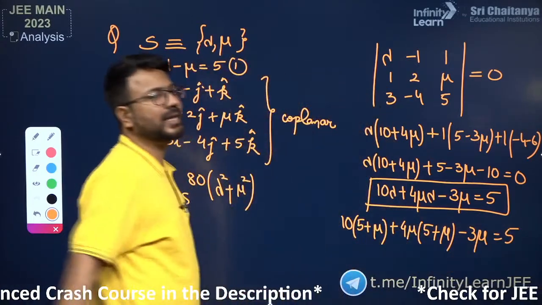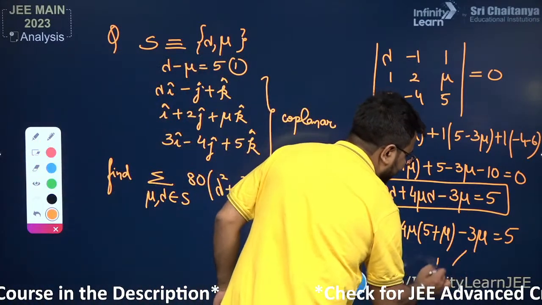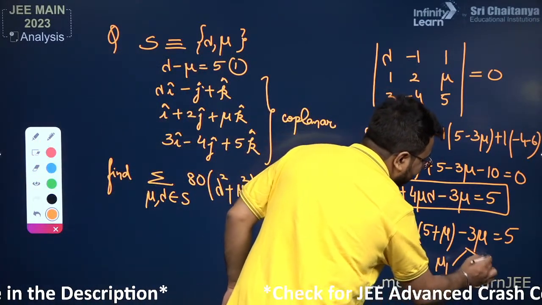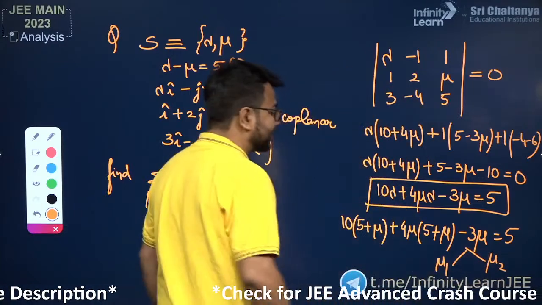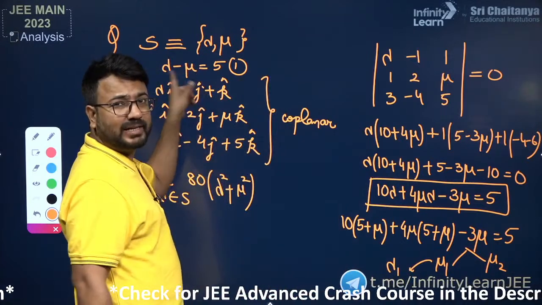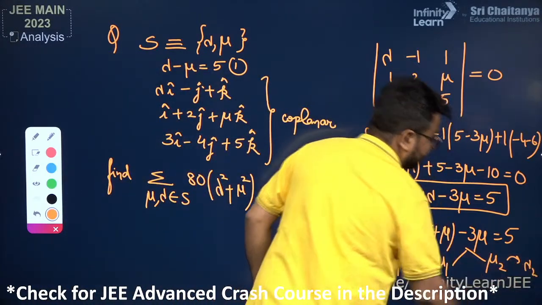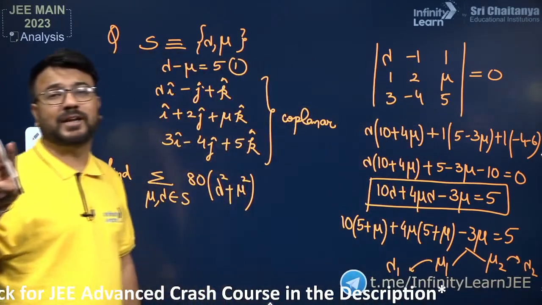Now solving this quadratic, I will have two values of mu. One of the values of mu will be mu1, and the other value will be mu2. Now in place of mu1 I will get lambda 1 because I will substitute mu1 here, and with mu2 I will get lambda 2. So I have two ordered pairs of lambda comma mu.